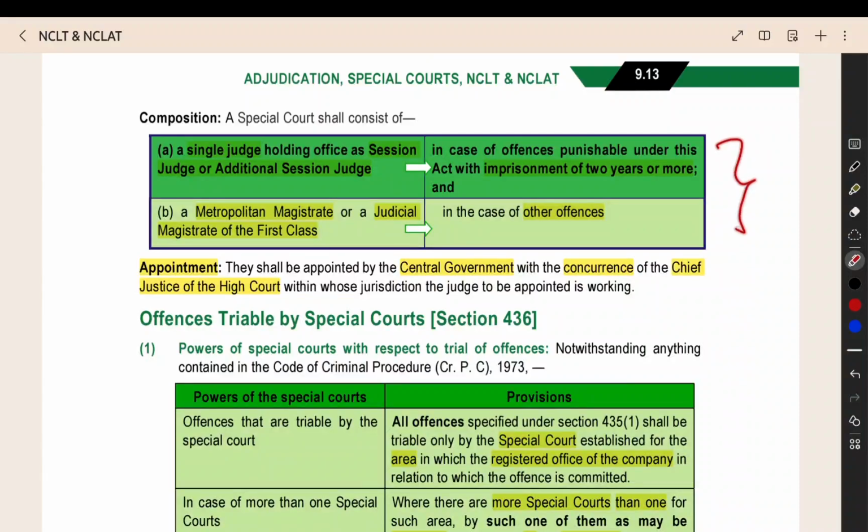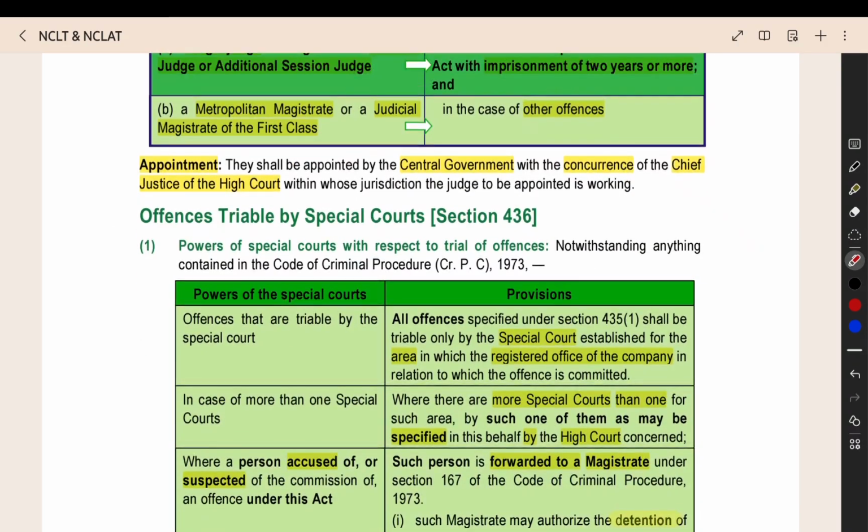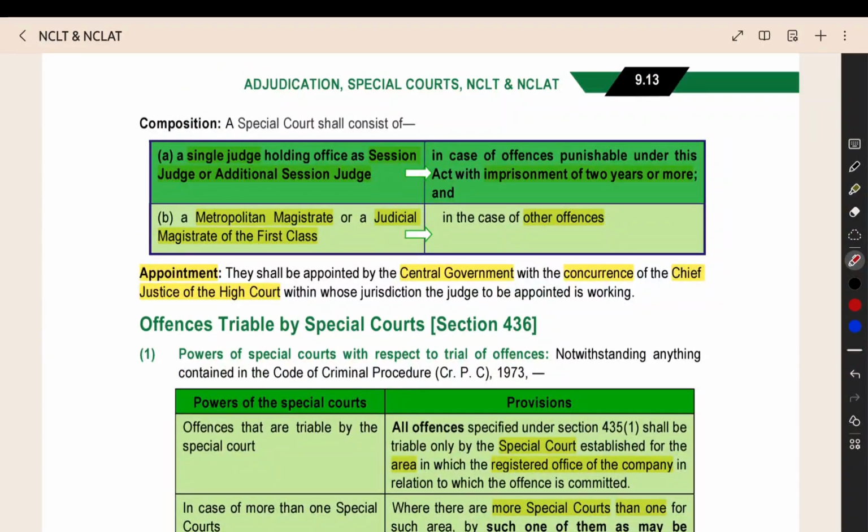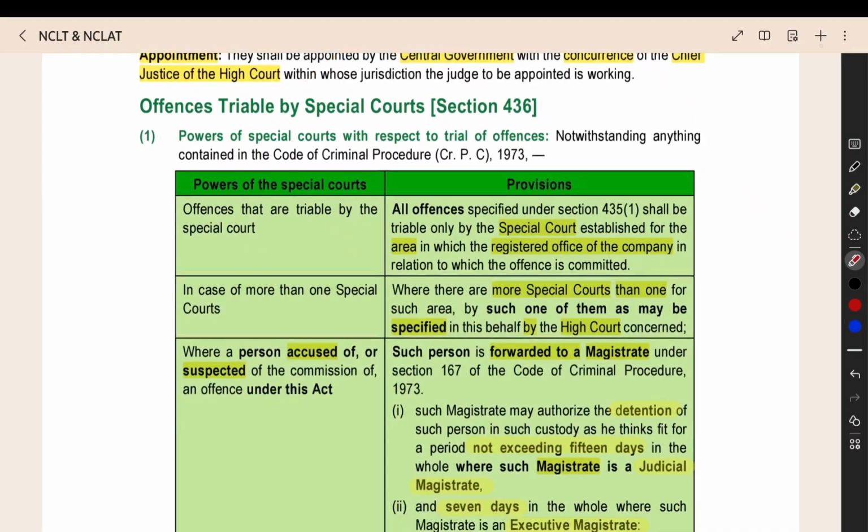So, based on the seriousness of the offence, if it is serious you go to the first category; in case of other offences, you go to the second category. These persons will be appointed by the central government in consultation with the Chief Justice of the High Court.